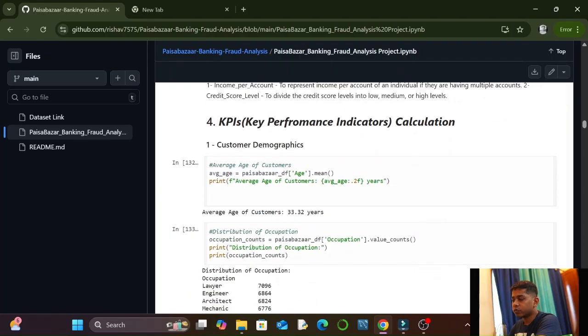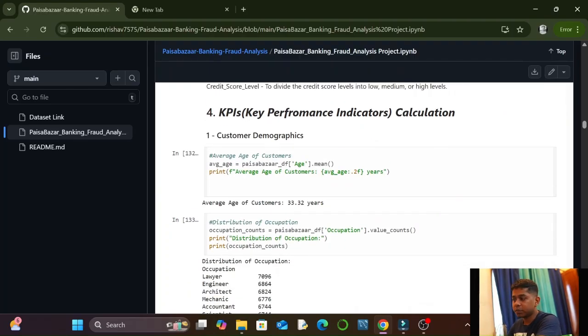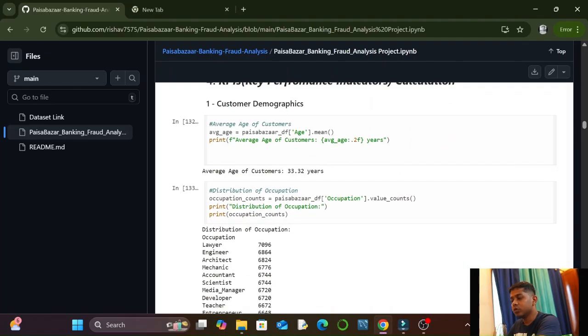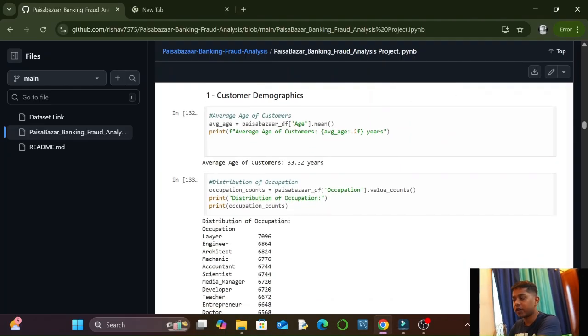Next, we come to the KPIs, key performance indicators calculation. In the key performance indicator calculation, we calculate the most important insights that we can borrow from the data set. And after that, using these KPIs only, we make the data visualization, that means charts also. I have divided this part into four or five categories.